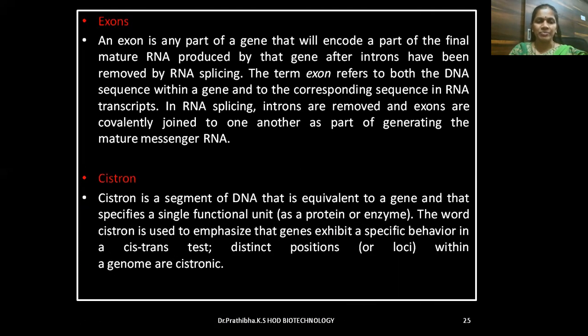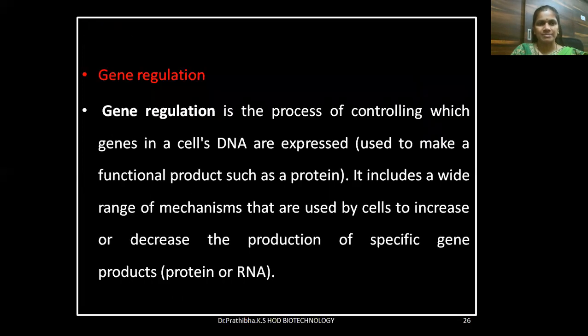messenger RNA. Cistron is a segment of DNA that is equivalent to a gene and that specifies a single functional unit as a protein or enzyme. The word cistron is used to emphasize that genes exhibit a specific behavior in a cis-trans test. Distinct positions or loci within a genome are cistronic.